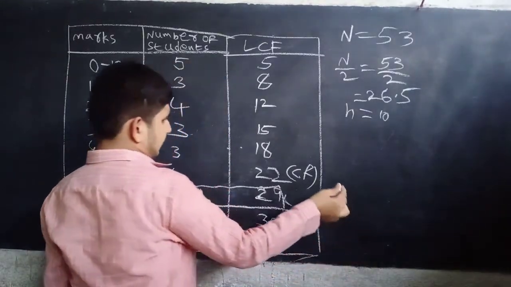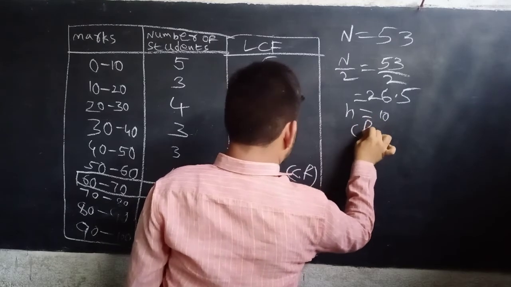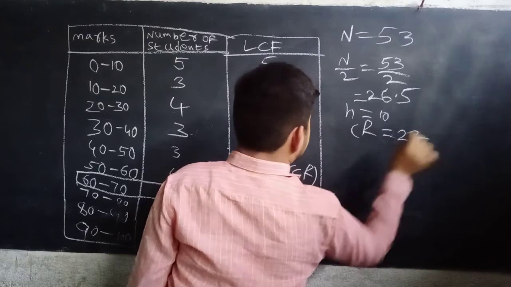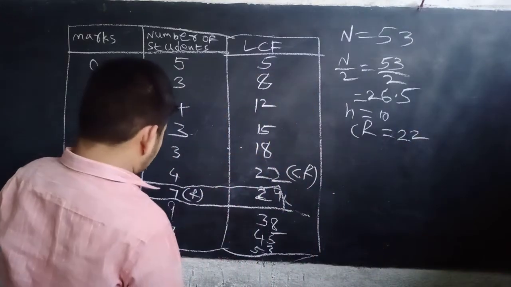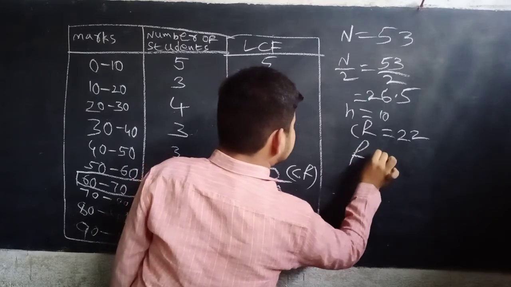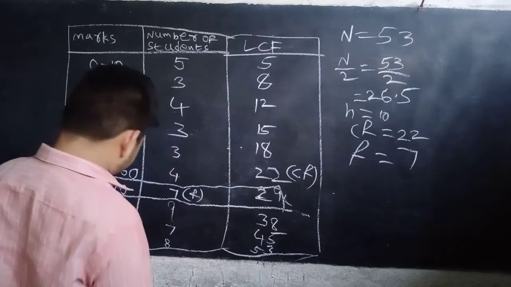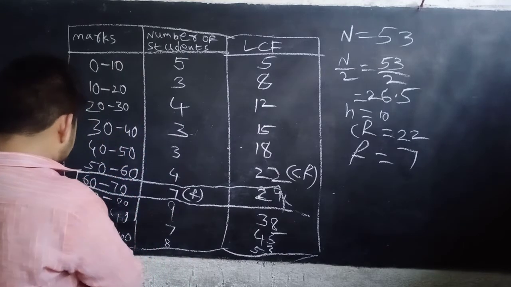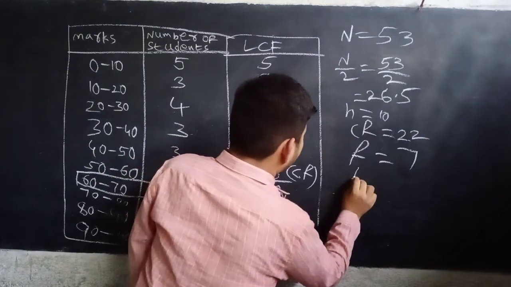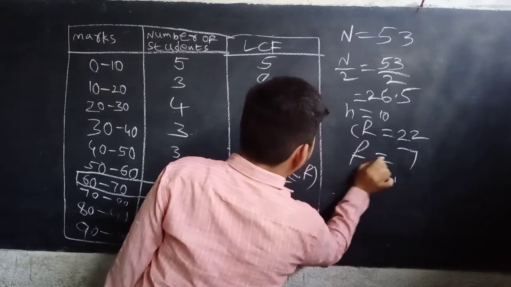CF equal to 22. f equal to 7. h equal to 10.